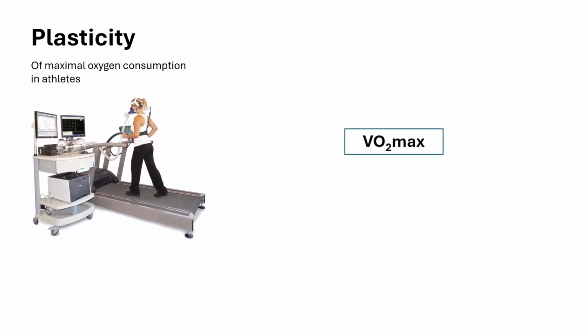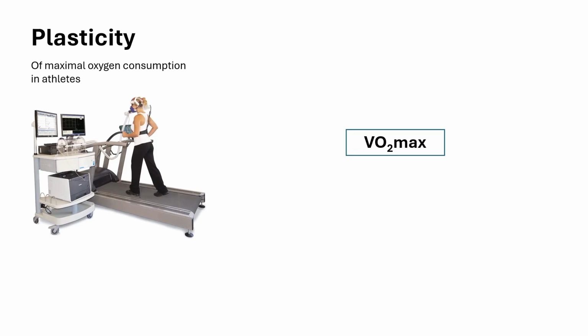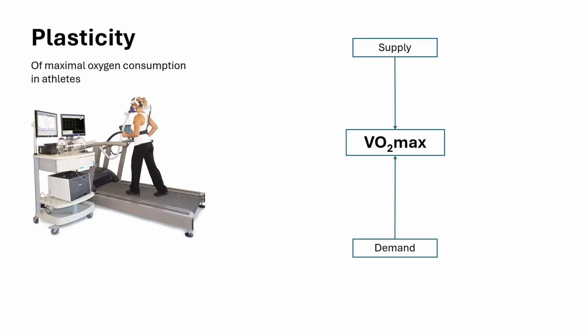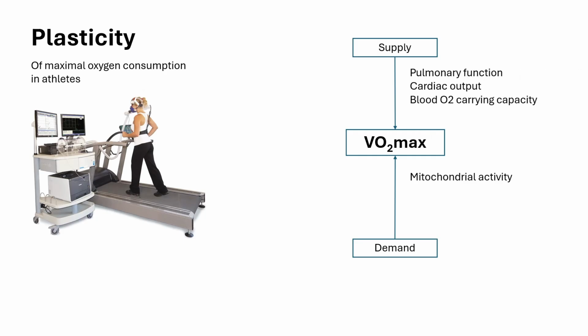VO2 max is a value that depends on several factors that can be categorized as supply or demand. Supply is the transport of oxygen from the lungs to the mitochondria, while demand is the rate at which the mitochondria can reduce oxygen. The oxygen demand is dependent on the mitochondrial activity. Limiting factors for oxygen supply combine pulmonary function, cardiac output, blood volume, capillary density of the skeletal muscle, but also oxygen pressure in the air.